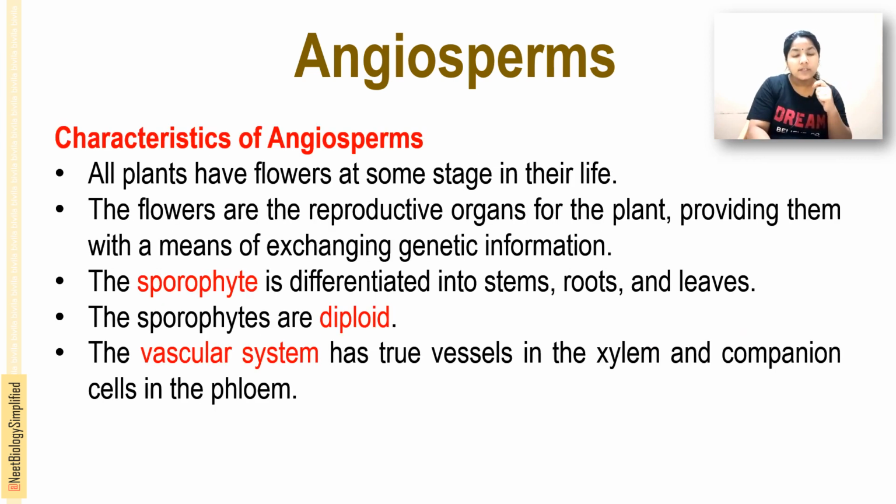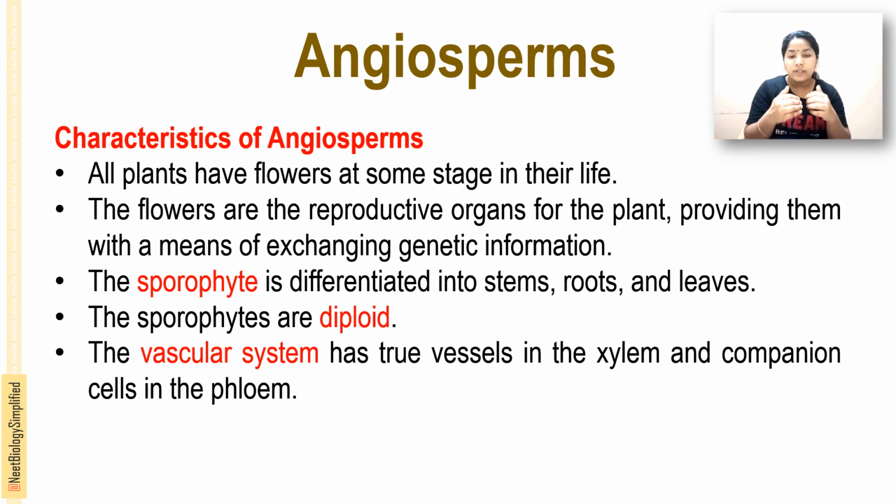Characteristic of angiosperms: all plants have flowers at some stage of their life. The flowers are the reproductive organs of the plant, providing them with the means of exchanging genetic information. They help in exchanging the genetic information.